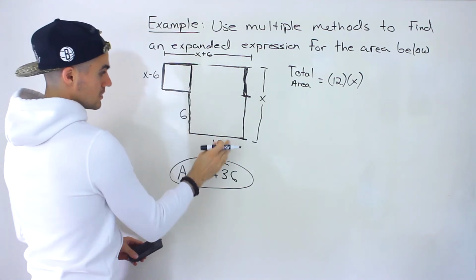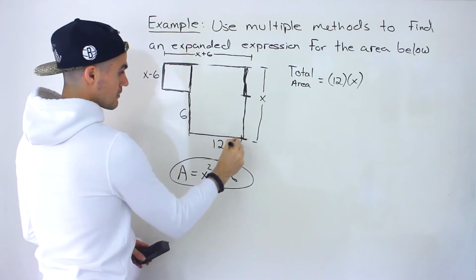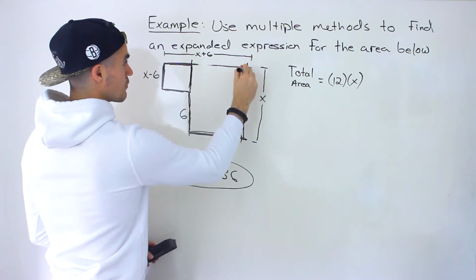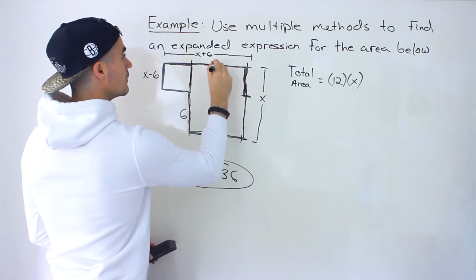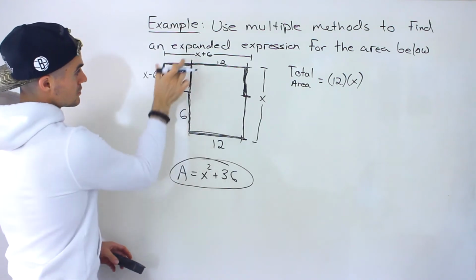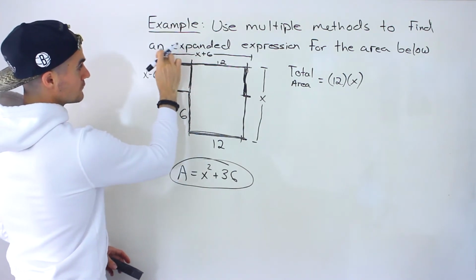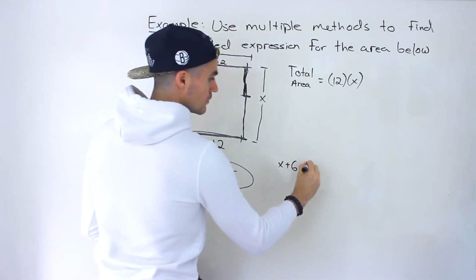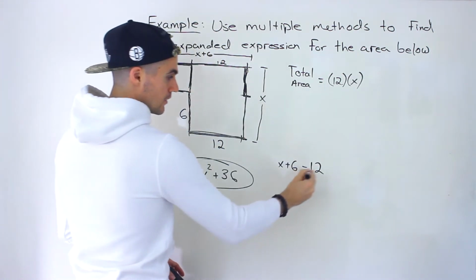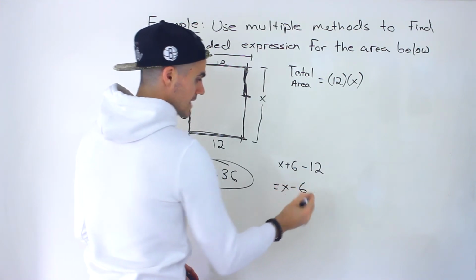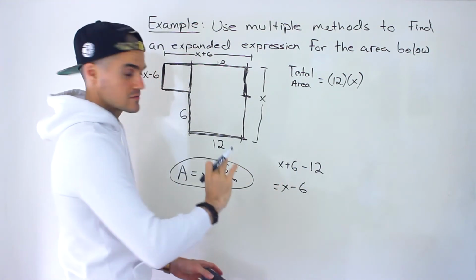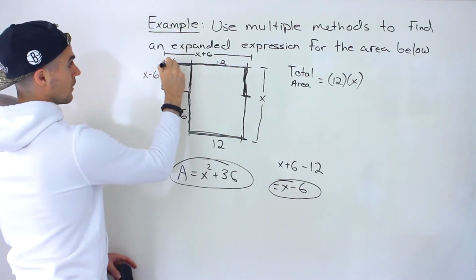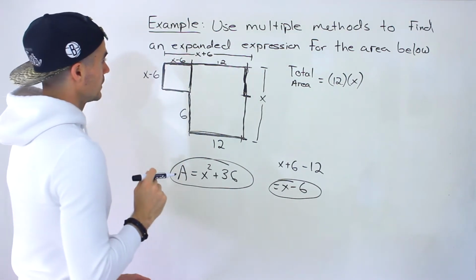Well, we can get it because notice that we got 12 over here for this length. So this length is 12, which means this length over here is 12 as well. So if we wanted to get this remaining length, all we have to do is take the total, which is x plus 6, and subtract this 12 over here. And then if we simplify that, that's going to give us x minus 6, right? Positive 6 minus 12 gives us negative 6. And so that's the expression for this length right there.